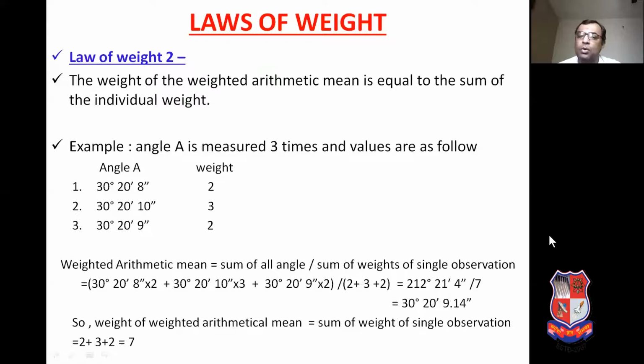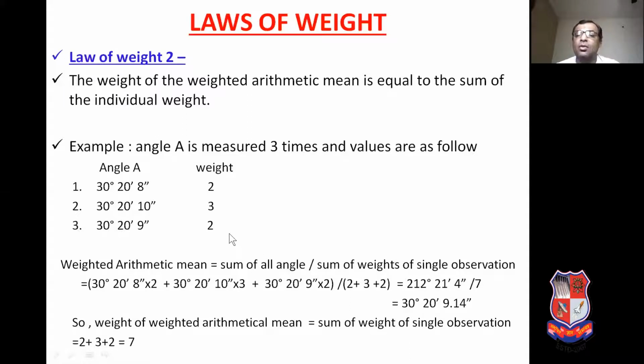Law number 2, the weight of the weighted arithmetical mean is equal to the sum of individual weight. Here angle A is given and weights are given. Here we have, for example, suppose angle A is measured 3 times in the field and the weight of the observations 1, 2 and 3 are different.